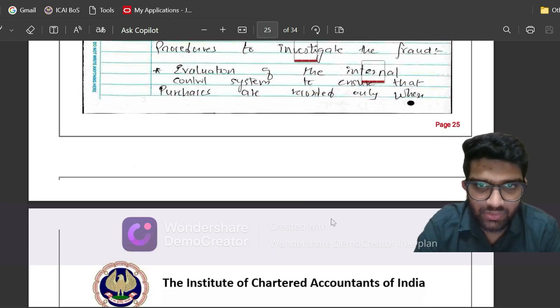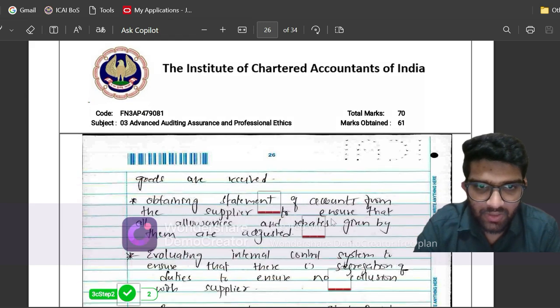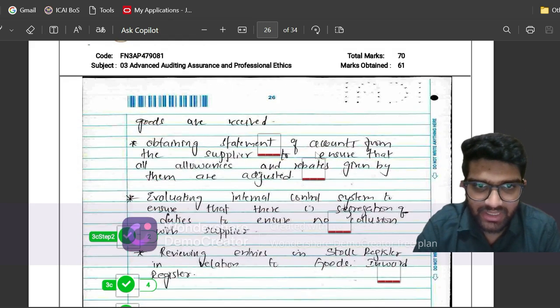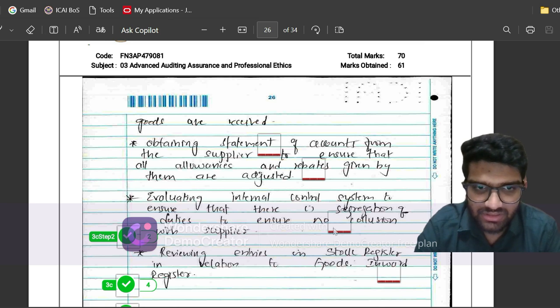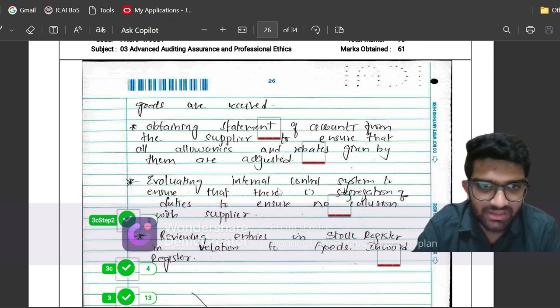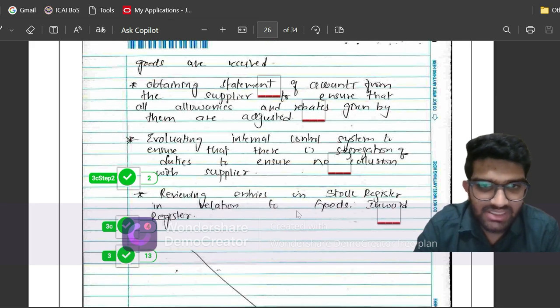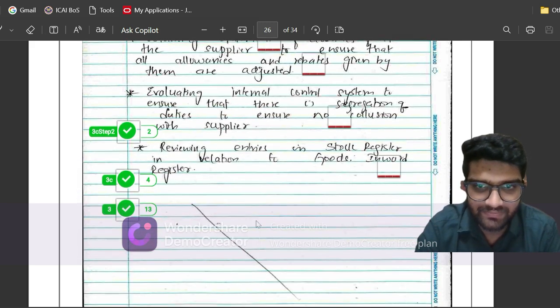Evaluation of the internal control, obtaining statement of accounts from the supplier, evaluating the internal control system to ensure that there is proper segregation of duties, and reviewing the entries in the stock register in relation to the goods inward register.